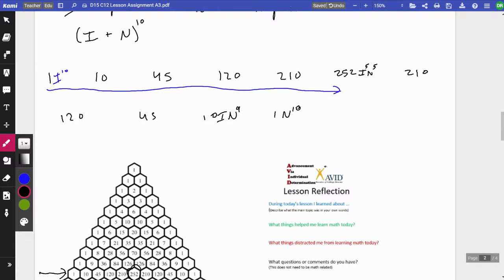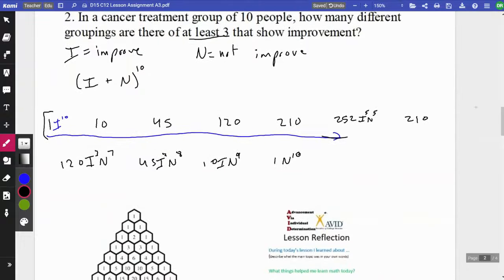So I'm going to fill in a lot of these. You don't have to fill them in all. Obviously, I know that this span is all in the success group so far for our criteria. This would be I squared, n to the 8th. This would be I to the 3rd, n to the 7th. And the bell should be ringing right now. I to the 3rd. How many different groupings are there of at least 3 that show improvement? So this is the 3 that showed improvement. This would be 2, so that's not at least 3. So I can't count these ones because they're all less. I has an exponent less than 3. But at least 3 means 3 or more.